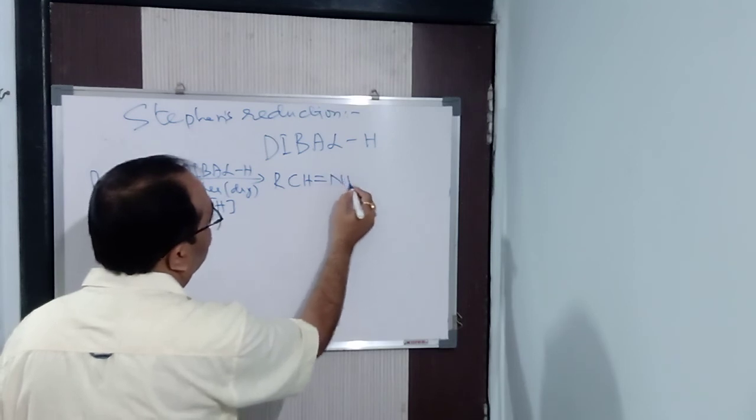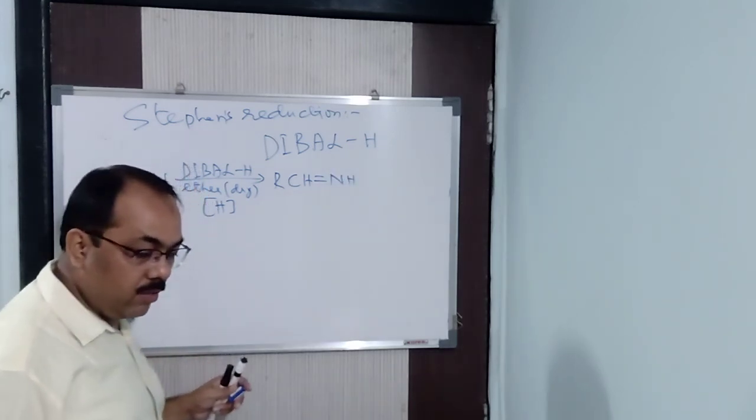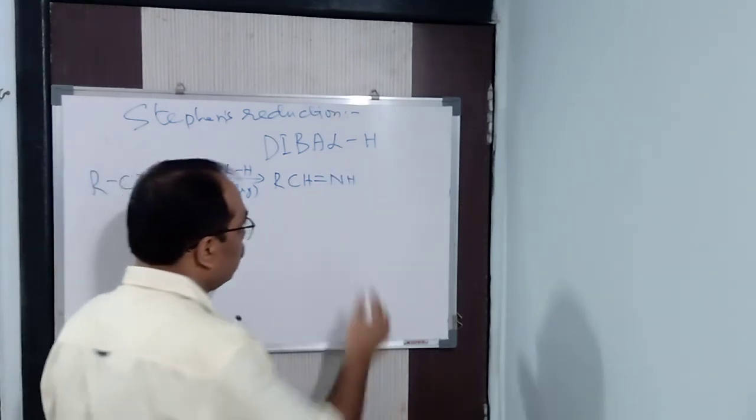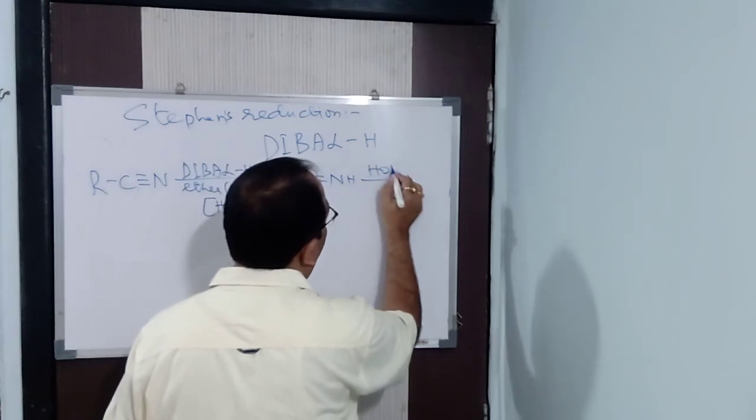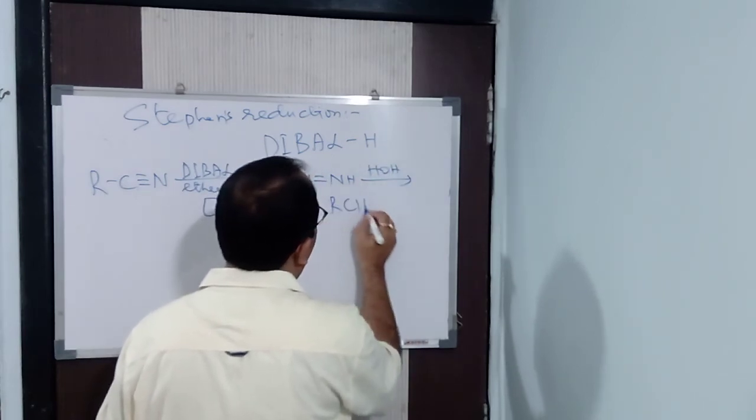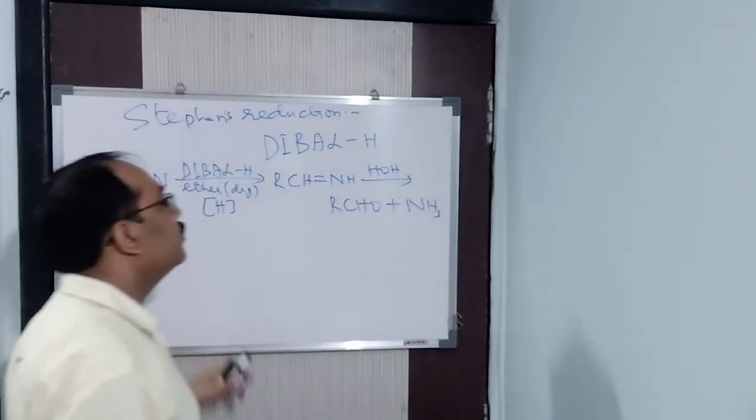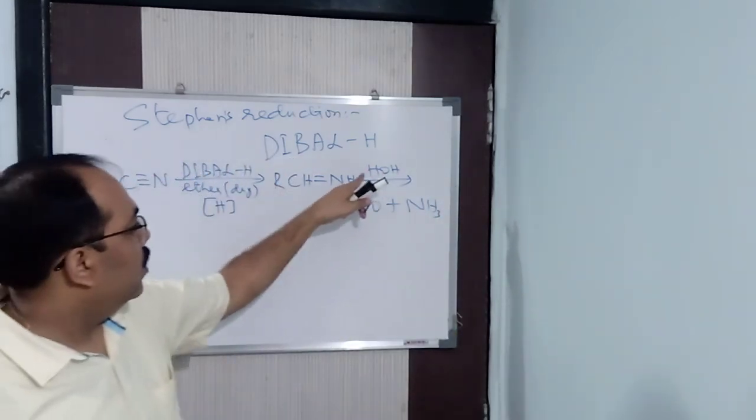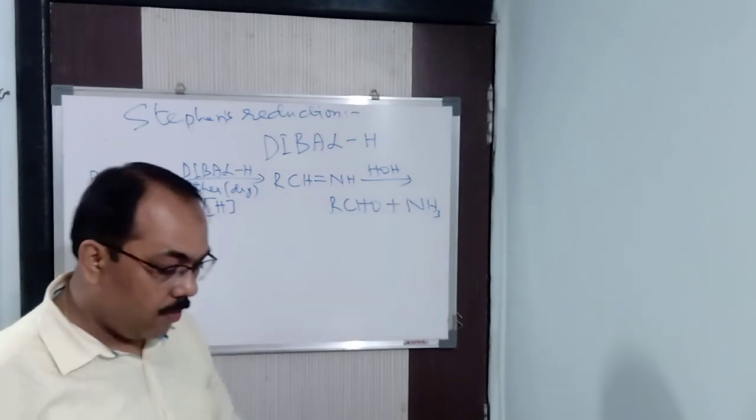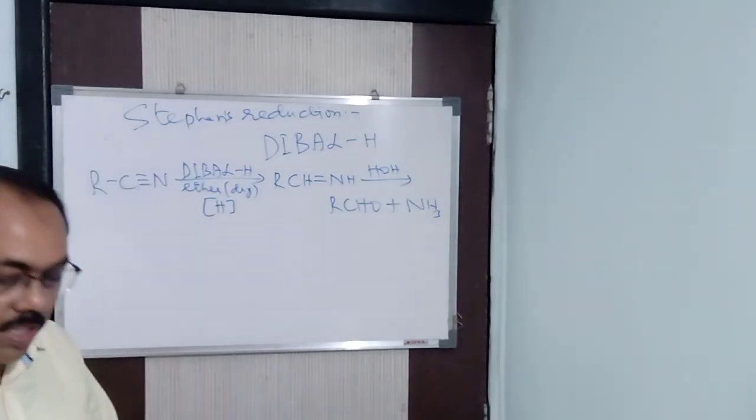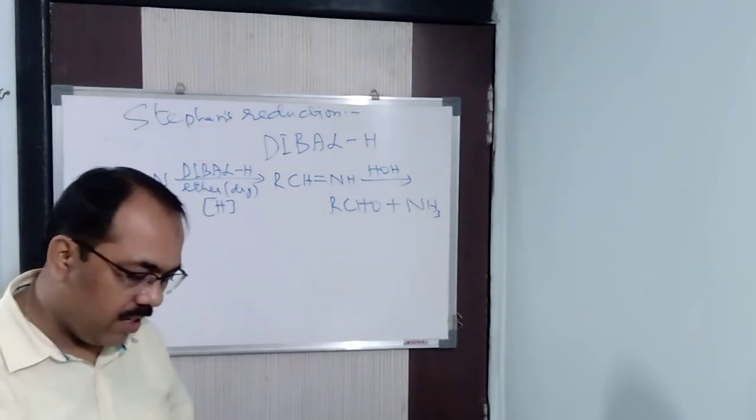So what will I get? RCH double bond NH, imines. Now imines, what will I do? Same thing. You go for hydrolysis, HOH. What am I going to get? That is nothing but RCHO plus ammonia. In this way you will be getting it. So the reactions become much simpler, meaning the side product or secondary product is not so much.